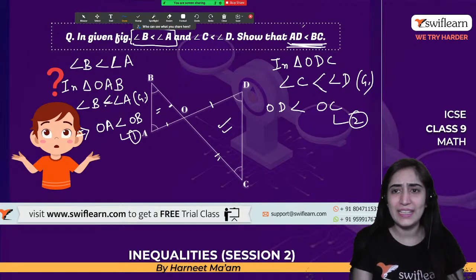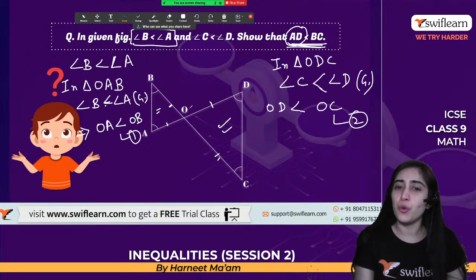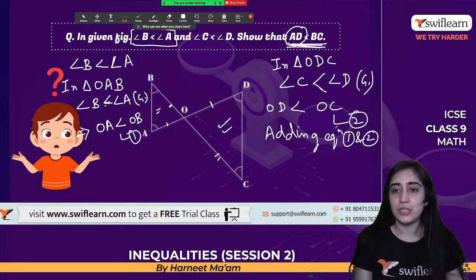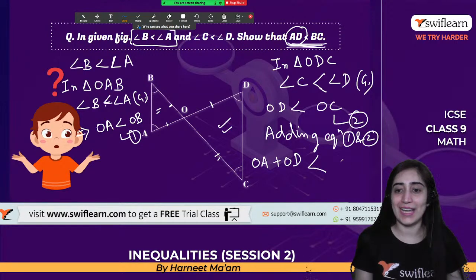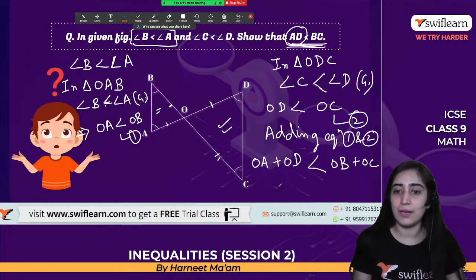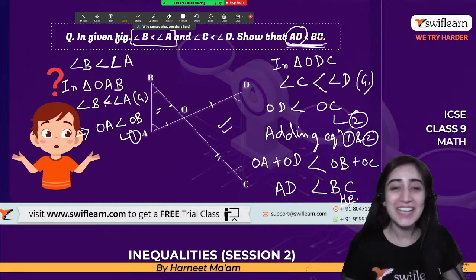Now, do you find AD? They want us to know AD. AD stands for OA plus OD. So why not we add these two equations? So now adding equation 1 and 2, it will give us OA plus OD is less than OB plus OC. Right? Now I know OA plus OD comes out to be AD, which is less than BC, and that is what was required of me. So hence proved, done. Isn't that easy, guys?